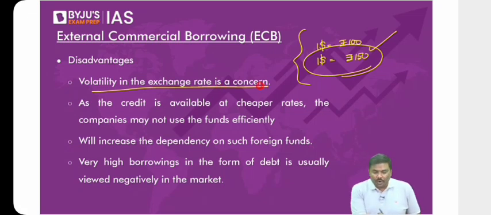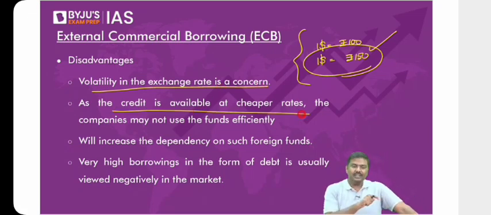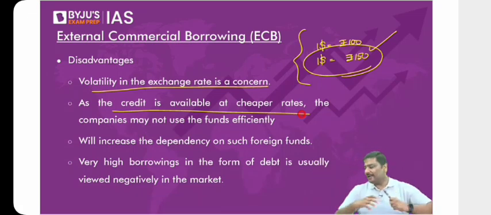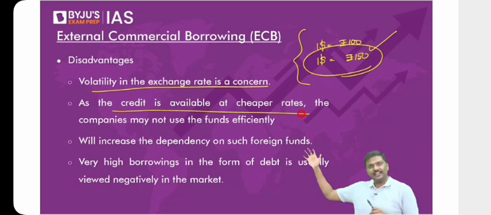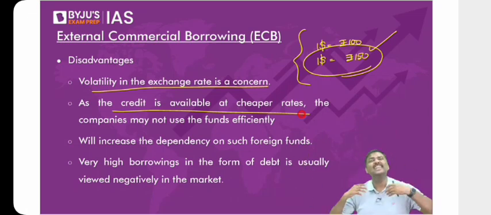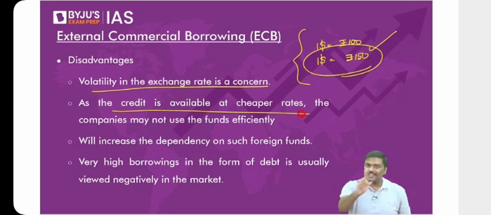Okay. Now, more and more credit is available at a cheaper rate of interest. You are able to get more and more loans at a lower rate of interest. Will you be utilizing the money very efficiently, or will you be relaxed? Think of it carefully. You are able to get loans from India, UK, USA, etc. More money is available. Will you utilize the resources very efficiently, or will you have a cavalier approach, that is, a relaxed approach towards the money? You will be relaxed. You will not be worried about efficiency.